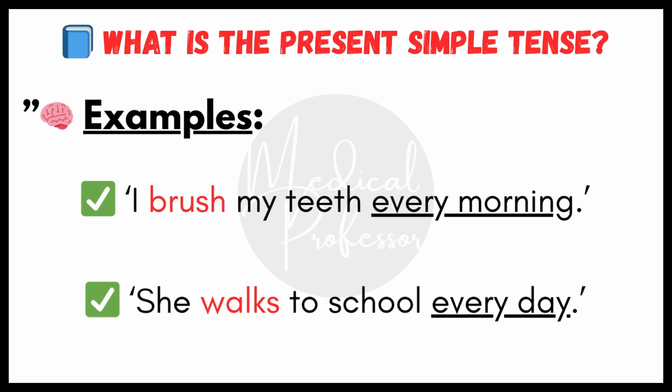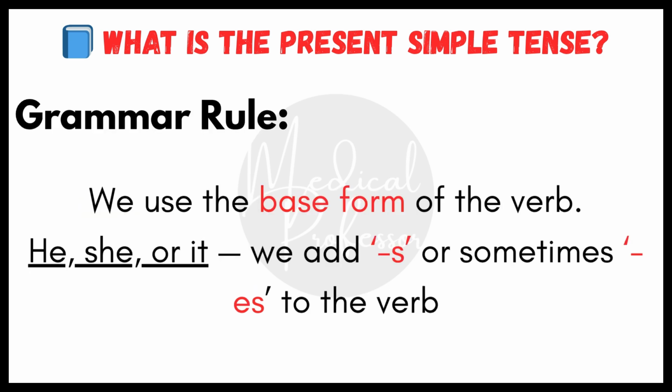She walks to school every day. These are things that happen all the time. They are part of a routine. Grammar rule: we use the base form of the verb. That's the original form, like walk, eat, sleep.